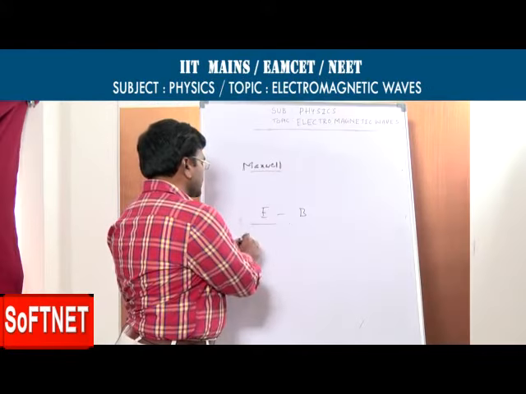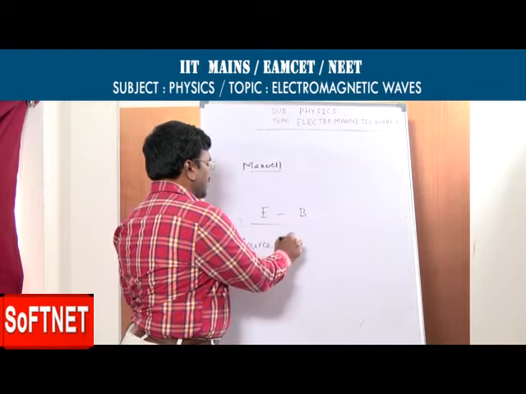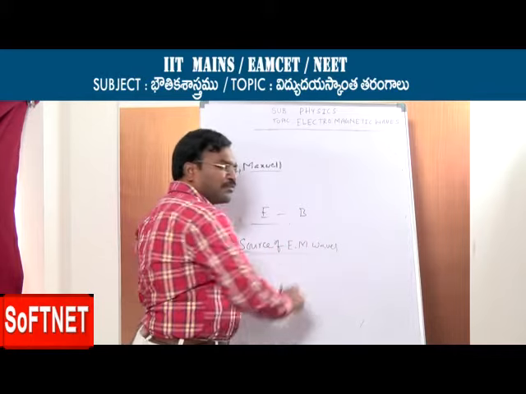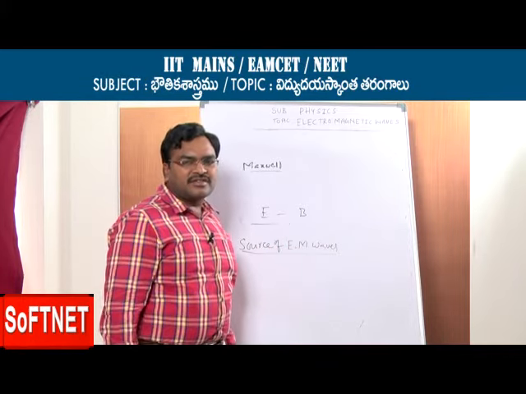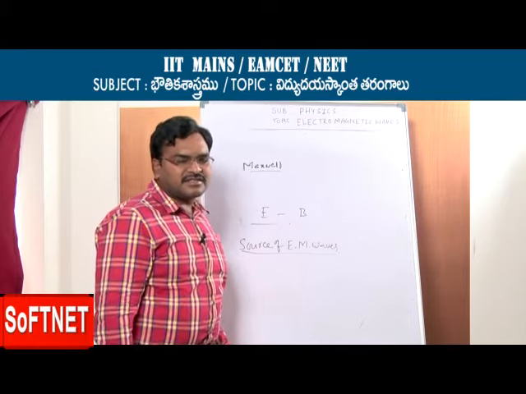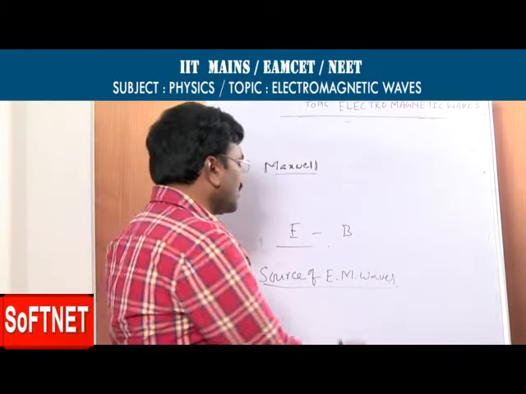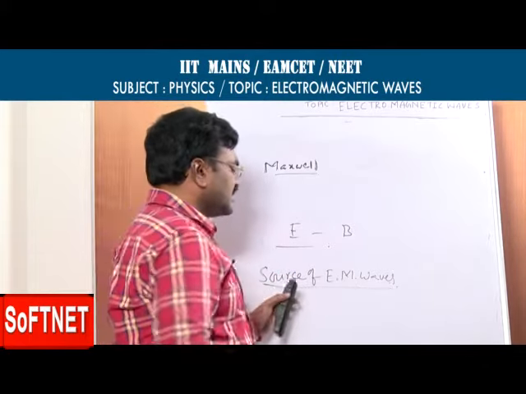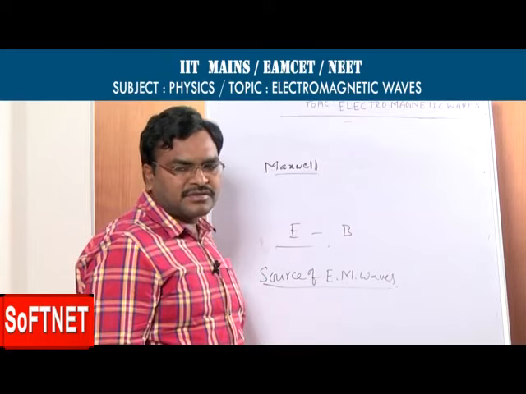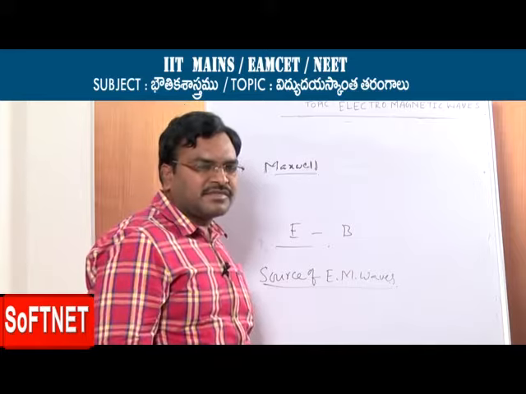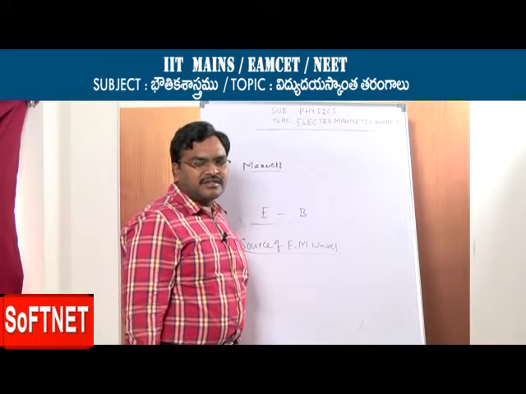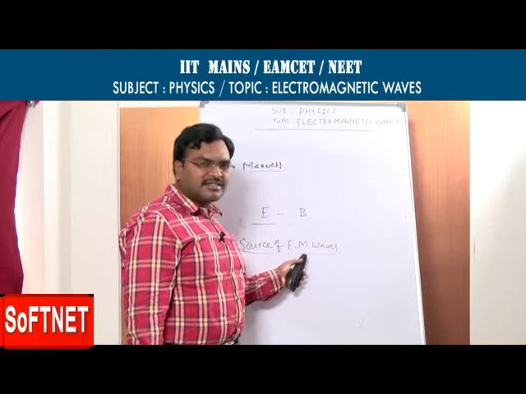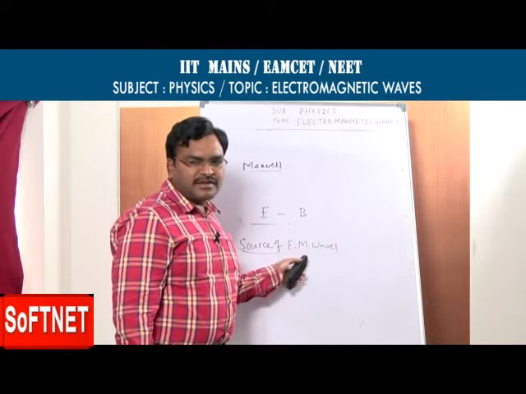Now I will discuss the source of electromagnetic waves. Accelerating charges radiate energy in the form of electromagnetic waves. These accelerating charges are the source of electromagnetic waves. You already studied acceleration. So accelerating charges are the source of electromagnetic waves.